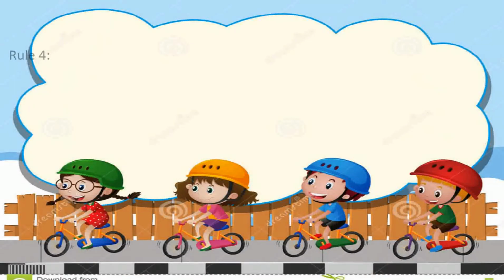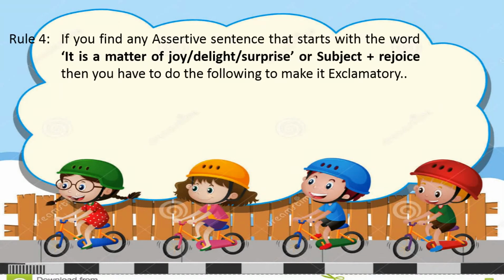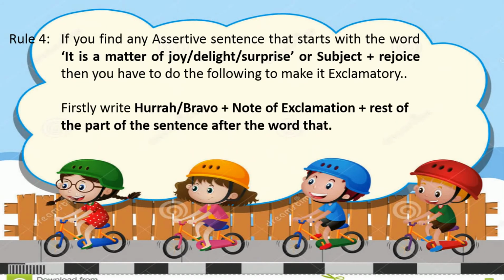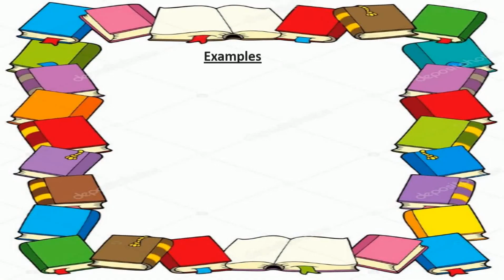Okay, so let's go for the next rule. If you find any assertive sentence that starts with "it is a matter of joy, delight or surprise", that means it is a matter of joy or it is a matter of delight or it is a matter of surprise, or if you find subject plus "rejoice", then you have to do the following to make it exclamatory. So what will you do? Firstly write "hooray" or "bravo" plus note of exclamation plus the rest of the sentence after the word "that". Just follow the structure, then do the examples.